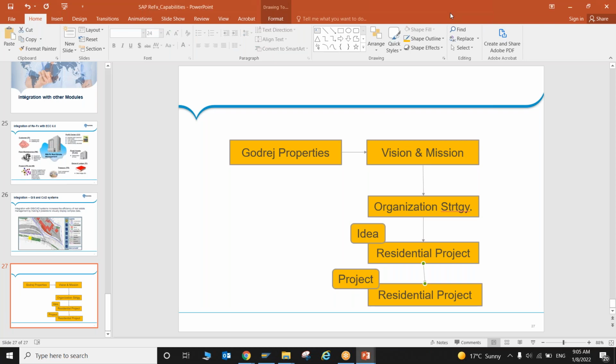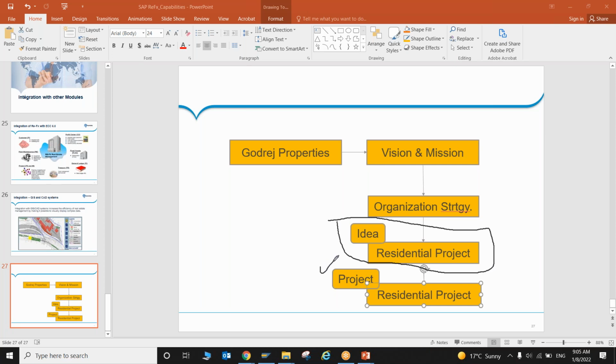So this idea and proposal stage we can manage in PPM, portfolio project management, but the portion where we execute the project has to be managed in PS, project system.